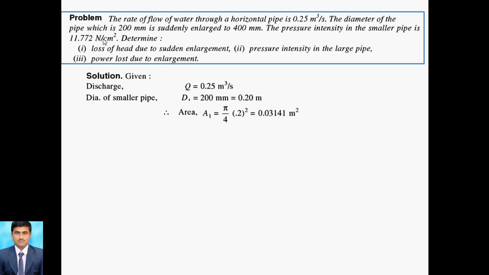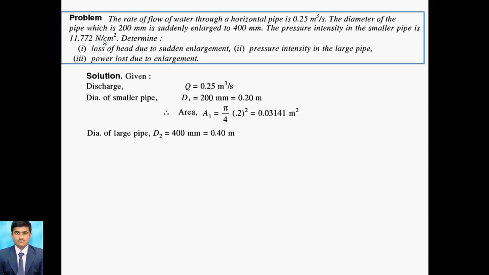A1 is nothing but pi by 4 D square. D1 square, because it is the initial diameter for the small pipe, so we put 0.2 squared. We get the area A1 as 0.03141 meter square.